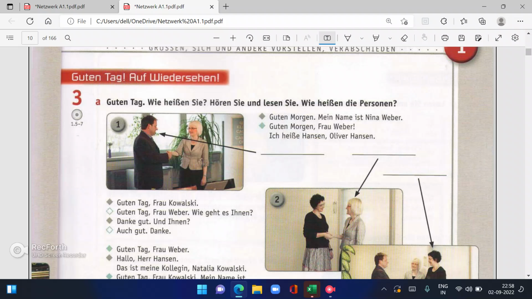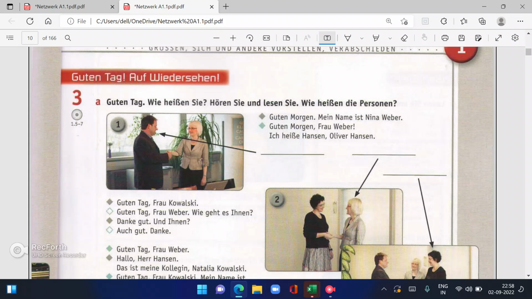So the first one it is Guten Morgen. Mein Name ist Nina Weber. Guten Morgen, Frau Weber. Ich heiße Hansen. Oliver Hansen. So in this what they are saying, good morning. My name is Nina Weber. Mein, Name. The spelling is the same, but with the pronunciation we say it Name.